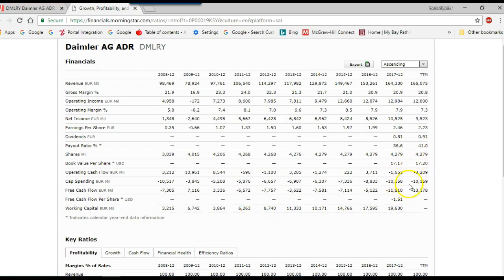Free cash flow. Basically, Daimler has negative free cash flow because it is investing heavily in CapEx.